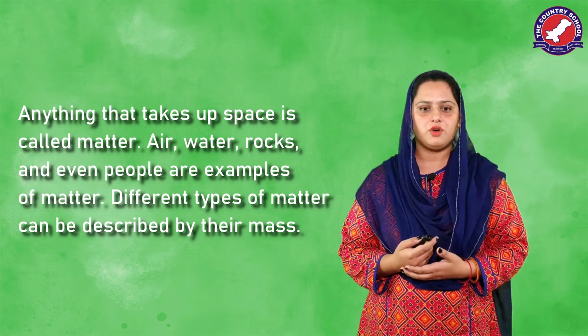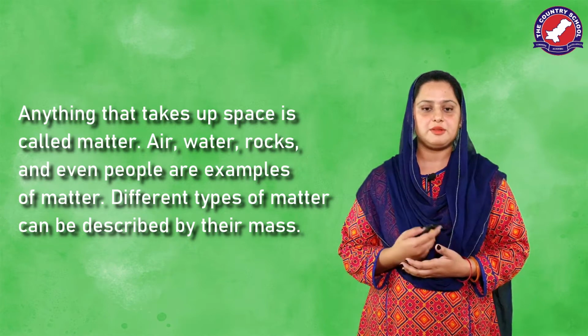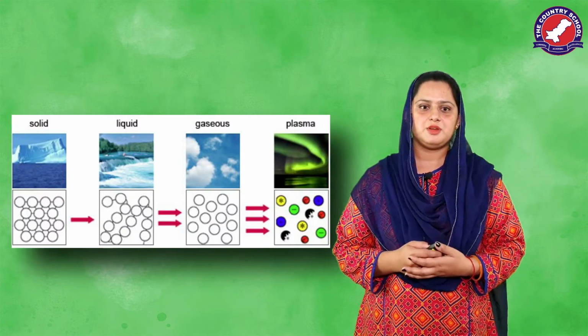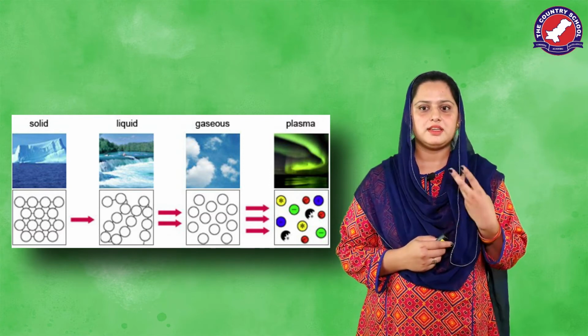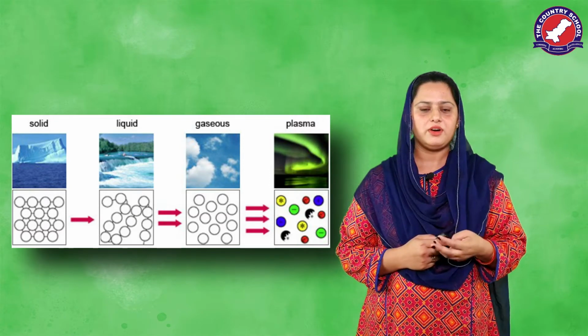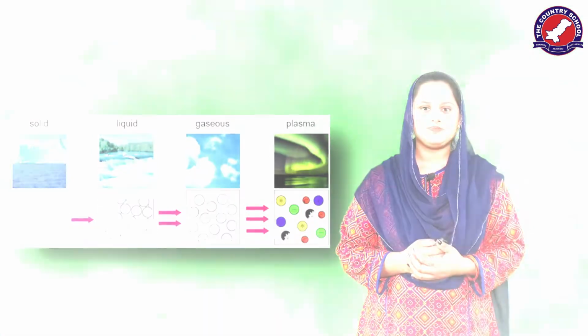Anything like water, like metals, all these things have some mass and they do occupy some space. So, they are known as matter. Then, whatever is the shape of matter, either it is solid, liquid, gas, or in the shape of plasma, it is made up of small atoms.